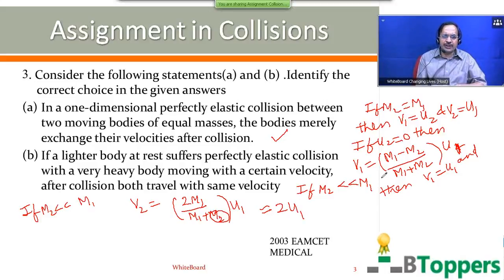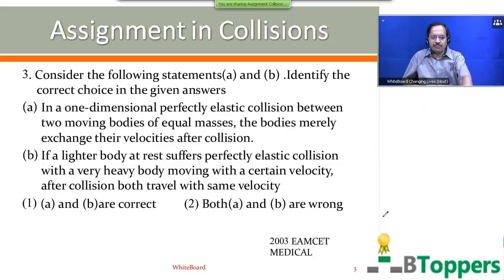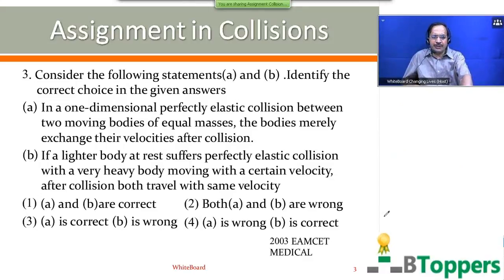That means if the lighter body which is at rest undergoes elastic collision with a heavy body in motion, then after the collision, the heavier body in motion continues to move in the same direction almost with the same velocity. But the lighter body will start running twice faster or twice the velocity of the heavier body. So they don't travel with equal velocities after collision in the statement B. So statement B is wrong. Statement A is true. So statement A is correct and B is wrong. That means third option is answer.